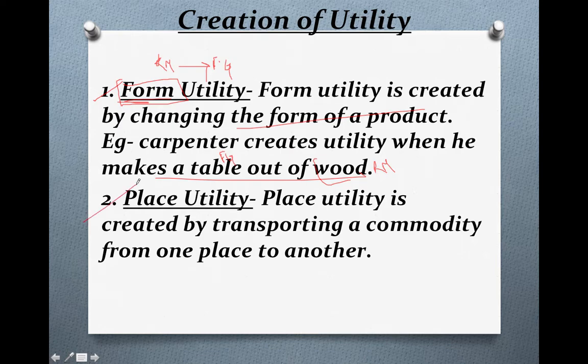Now, the next one is place utility. It is created by transporting a commodity from one place to another. So place utility is created when we transfer the product from one place to another place. It's very clear. An example is, of course, transportation. So we have discussed form utility and place utility till now. I hope it is very clear to you.